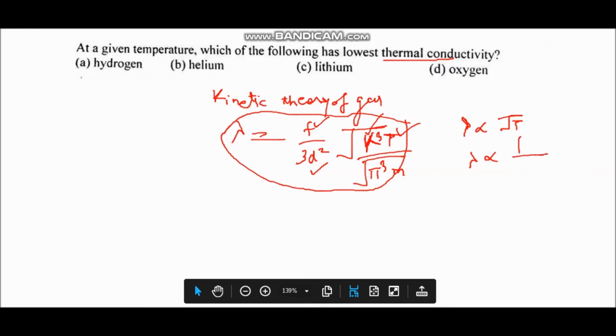to root m. So it means thermal conductivity of a heavier gas is lowest and of a lighter gas is highest. So out of the given options, hydrogen has maximum or highest thermal conductivity, and as oxygen is a heavier gas, oxygen has lowest thermal conductivity. So the correct answer is option D.